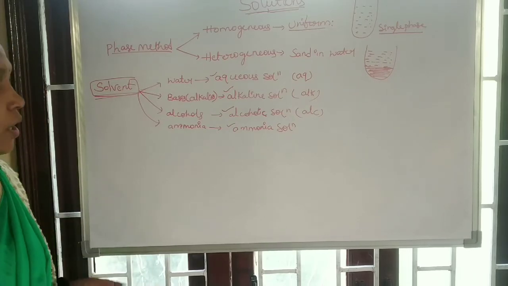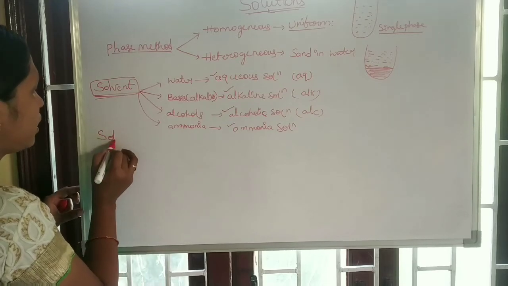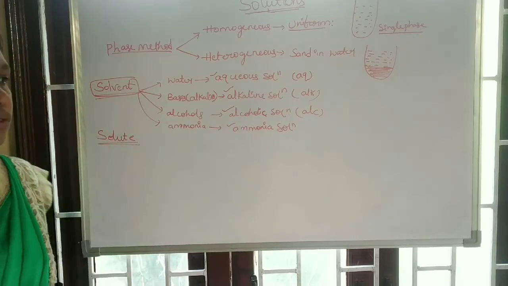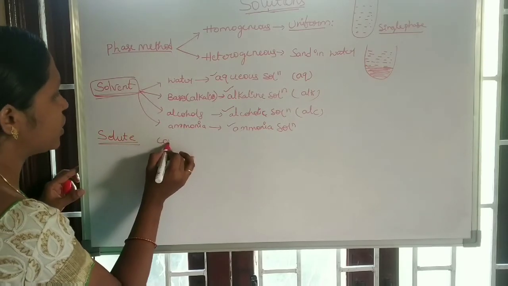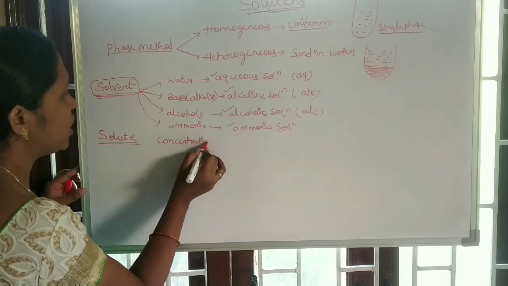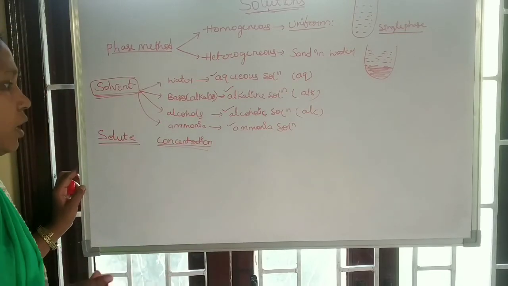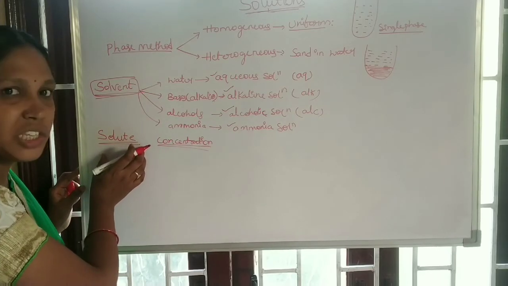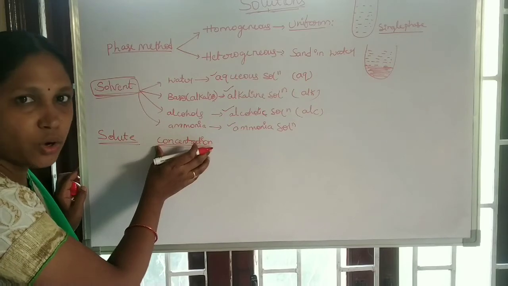Now we see the classification on the basis of the solute. We will see concentration. What is concentration? Concentration means the amount or the quantity of a solute present in a solution.